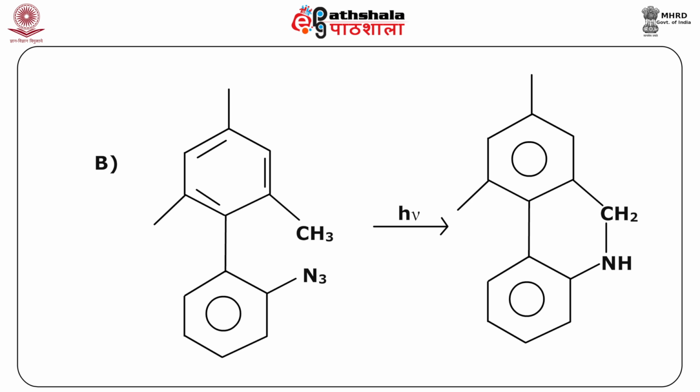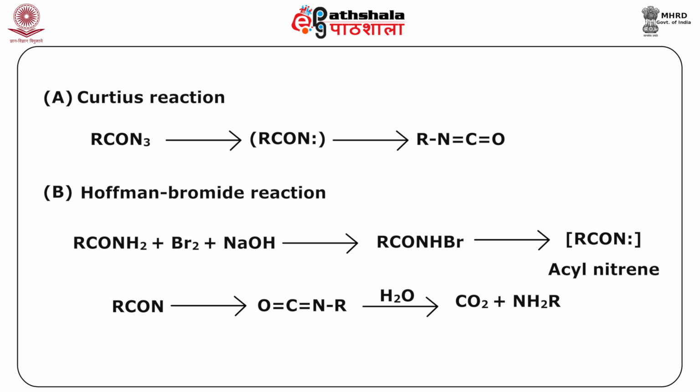Let us now look at some reactions which involve nitrene as an intermediate. There are few examples of reactions which involve nitrene as intermediate. For example, you are already aware of the Curtius reaction, starting from RCON3 we get RCON as nitrene, and this further rearranges to give you RNCO, that is the alkyl isocyanates. Then there is the Hofmann bromamide reaction, that is RCONH2 with bromine and NaOH, where we get the acyl nitrene as the intermediate, which further rearranges to alkyl isocyanate, and further on hydrolysis we have the formation of primary amines.